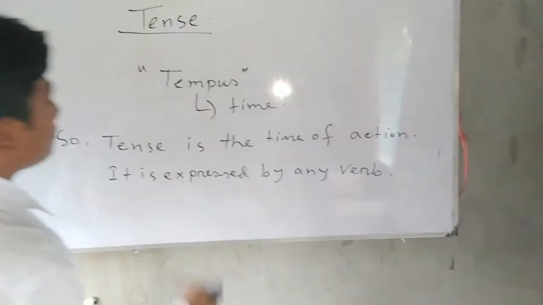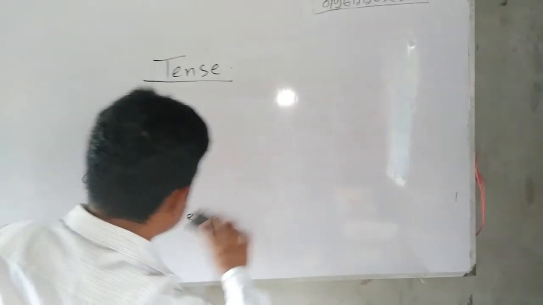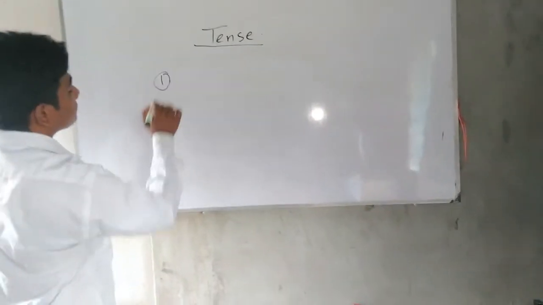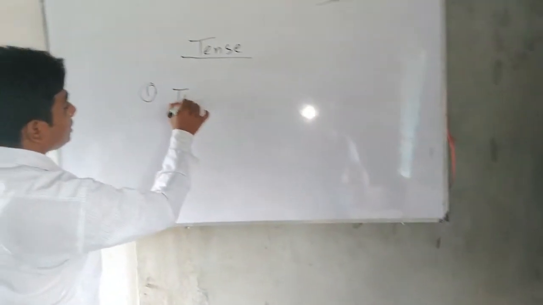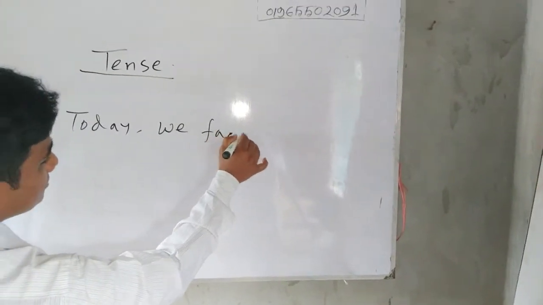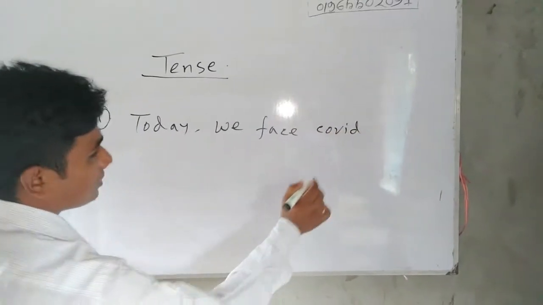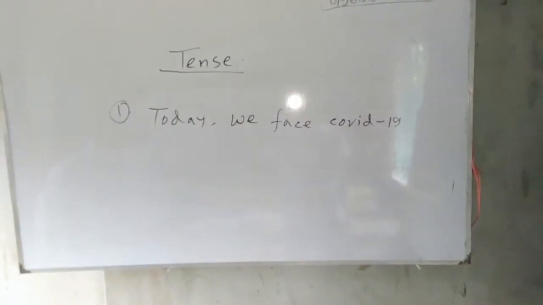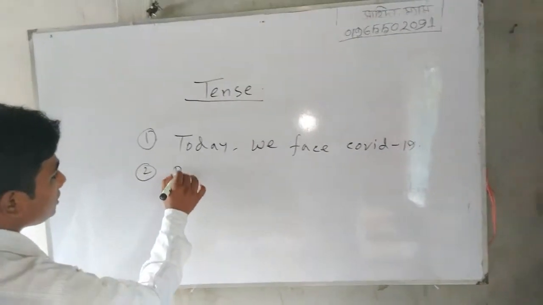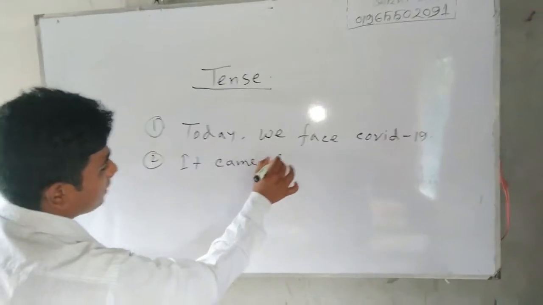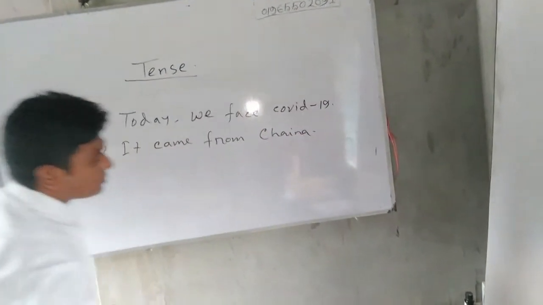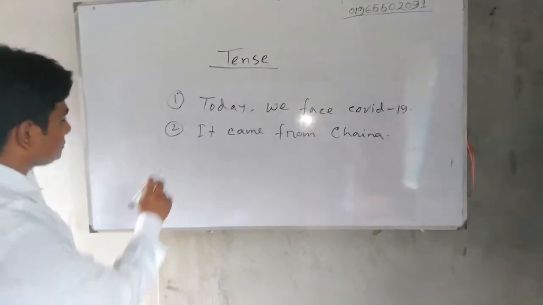Now we will go to the classification of tense. At first, look at the board. Today we face COVID-19. Second, it came from China.